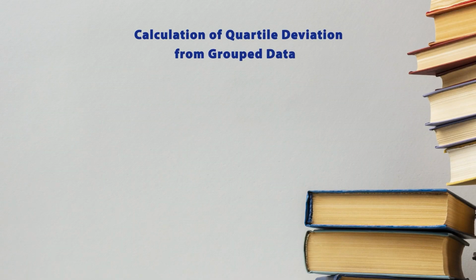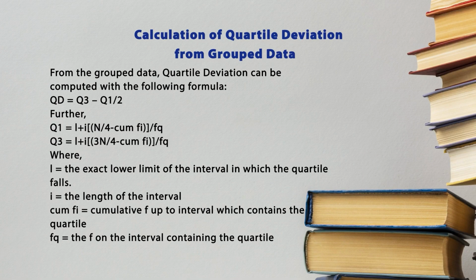Similarly, for grouped data we have a different formula, although we have to calculate the same thing, Q3 minus Q1 divided by 2. If you recall the calculation of the median in grouped data, similarly we calculate Q1, which is the 25th position, and Q3, the 75th position. The formula is given on your screen. Here Q1 is equal to l plus h times (n by 4 minus cumFi) divided by fq, which is the actual frequency.